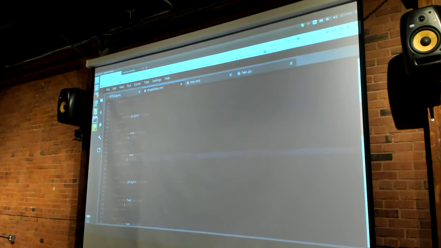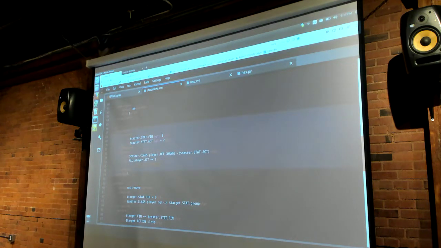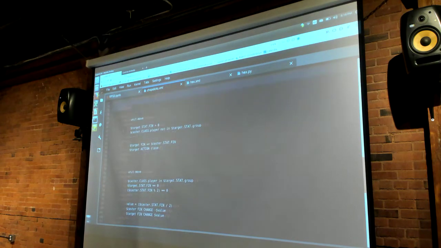Both left hand and right hand have one finger, as defined right here. Then player 2 gets a left hand and a right hand. Then here's attack. The requirement is that the target's fingers have to be greater than 0, and the player can't attack itself.